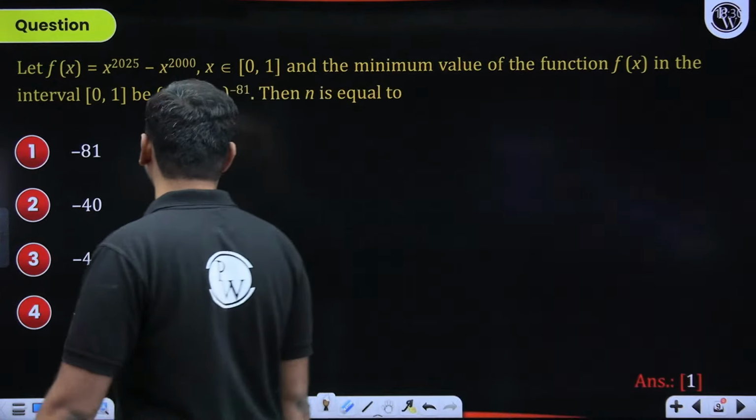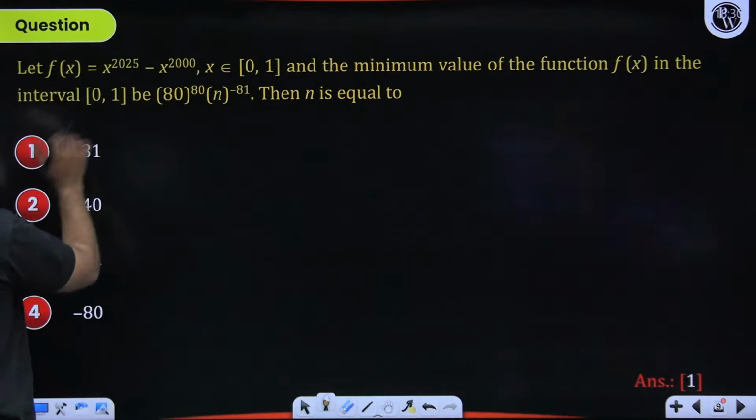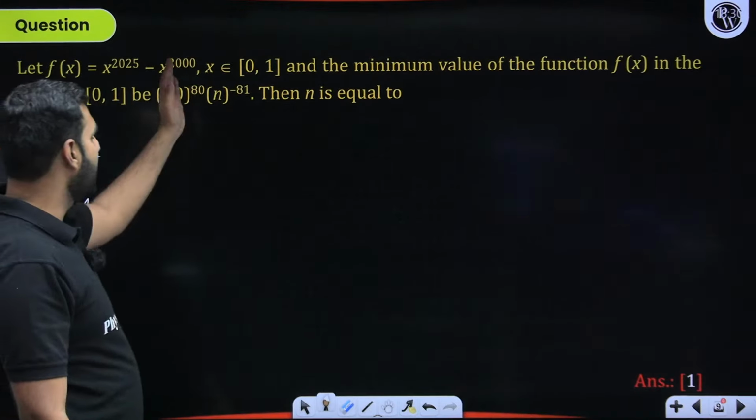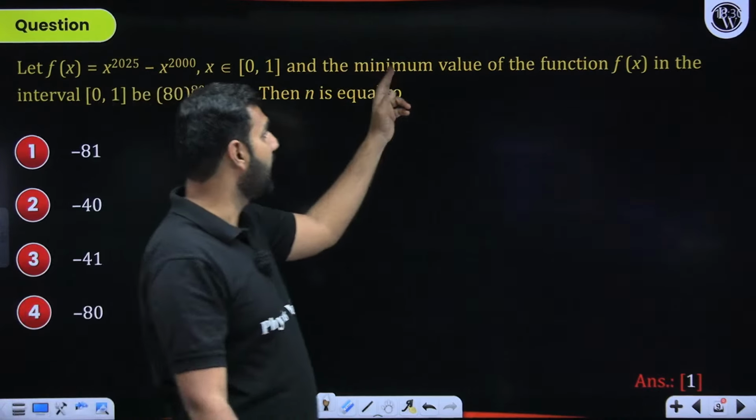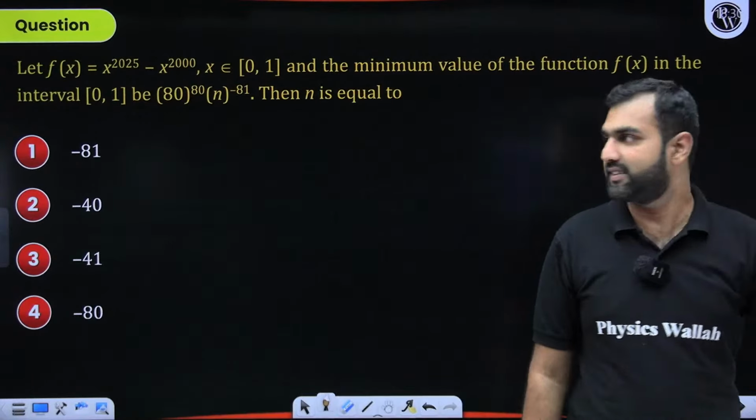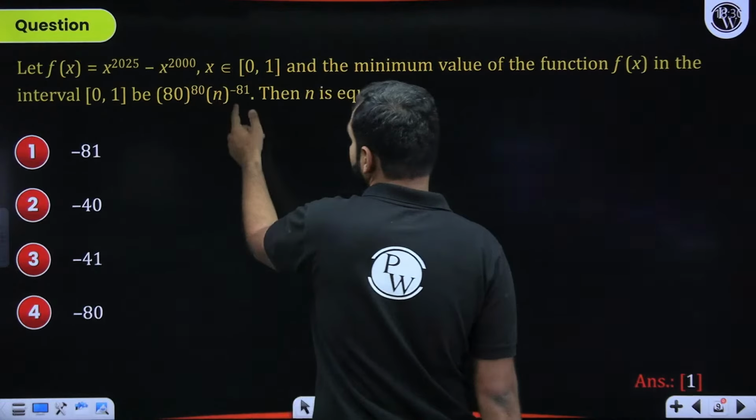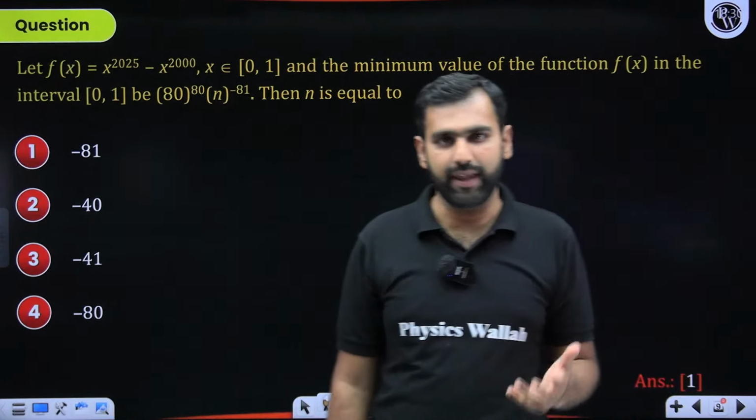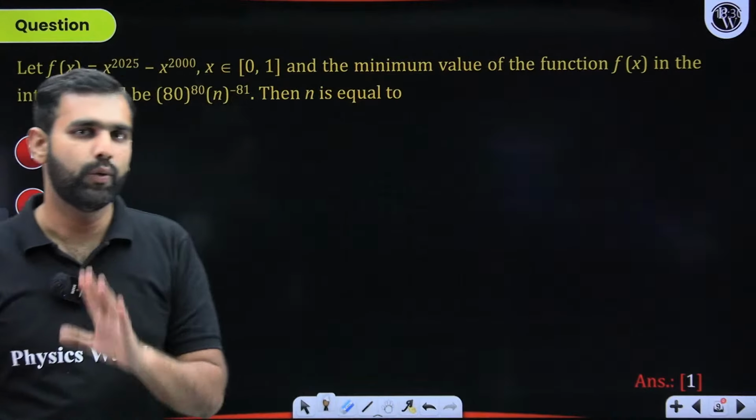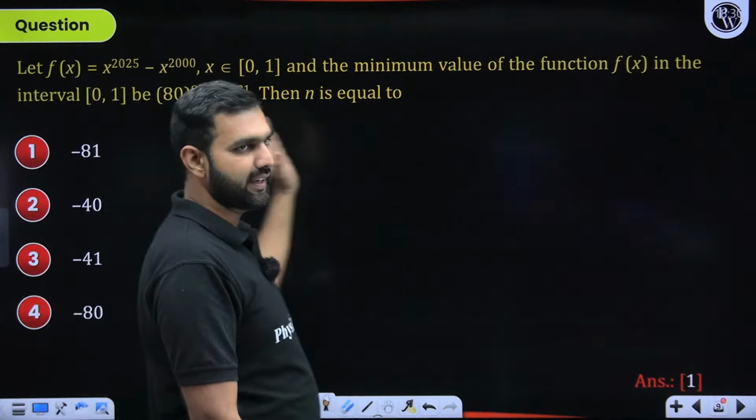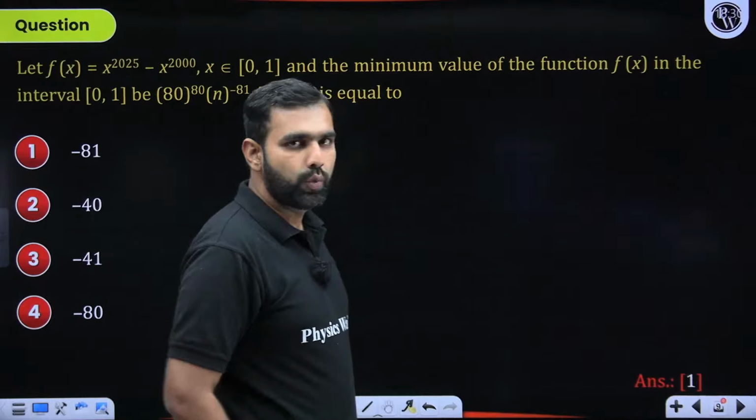Another question from application of derivatives. f of x is defined in this manner where x is between 0 and 1, and we are asked the minimum value of the function f of x in this interval 0 to 1. We are given this value as this, and they are asking you the value of n. Something really simple and easy. Can you help me with the answer, students? What should be the correct answer to this question here? How do we solve this particular one?